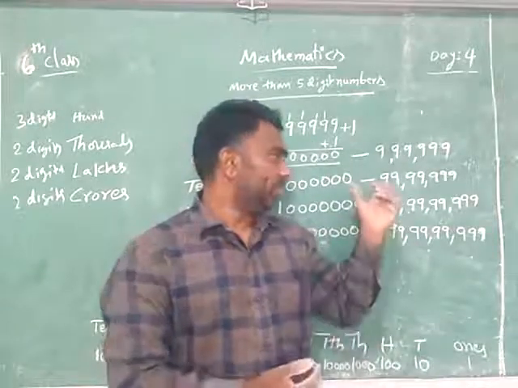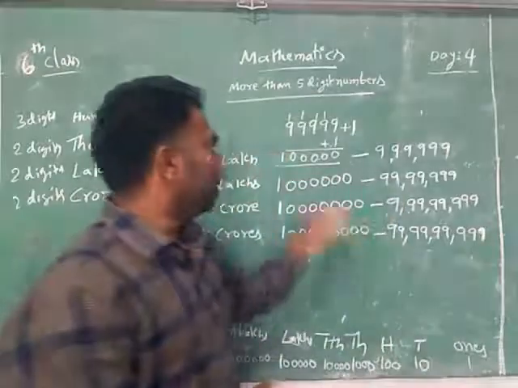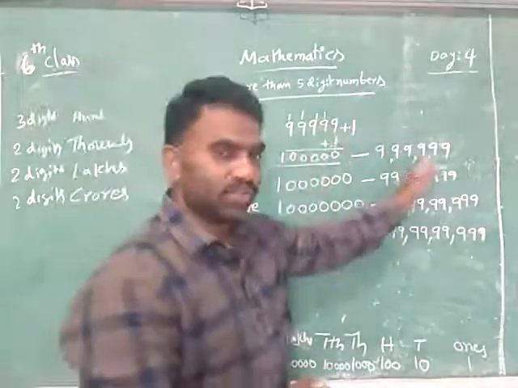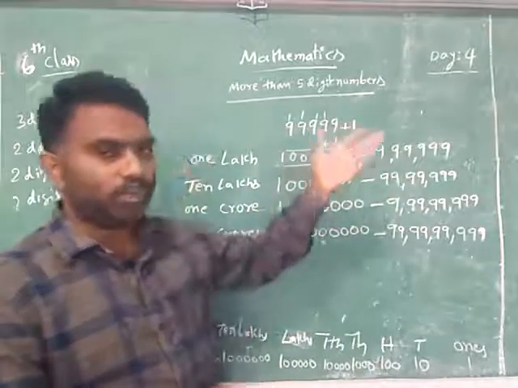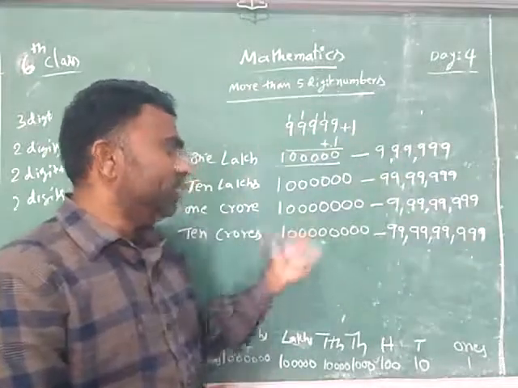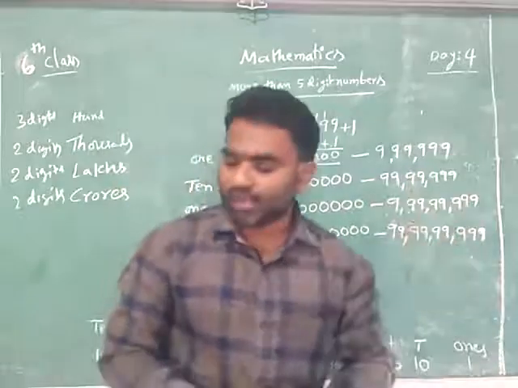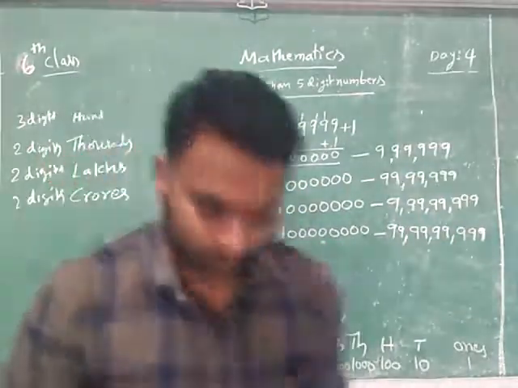And what are the places? I explained you. And what is the smallest and what is the biggest? Smallest 6 digits, smallest 7 digit, like the smallest 8 digits, biggest 8 digit, smallest 9 digit, biggest 9 digit. This is about the largest numbers.